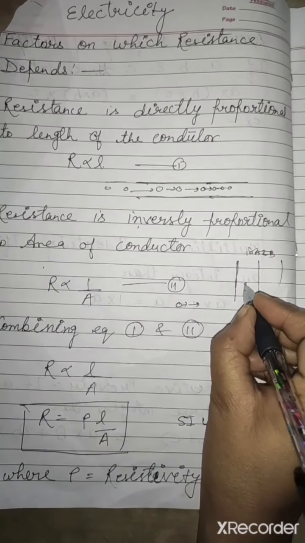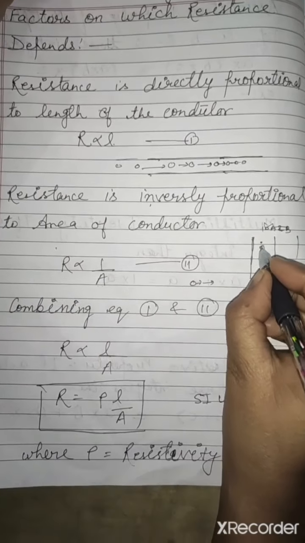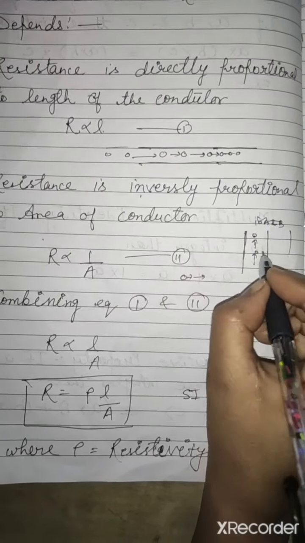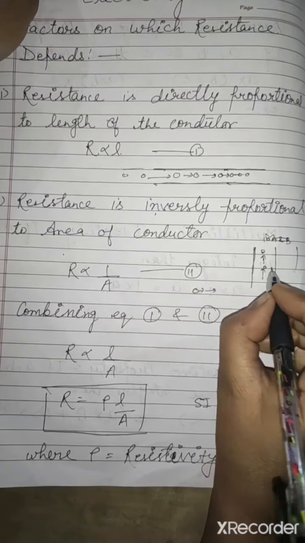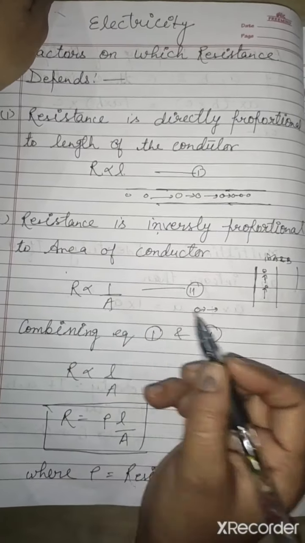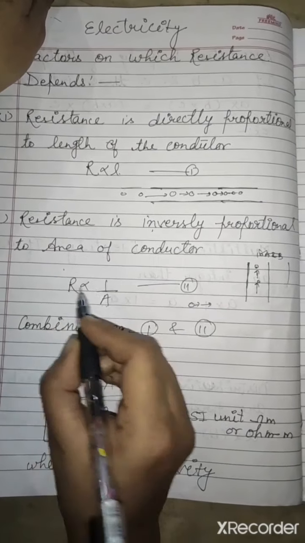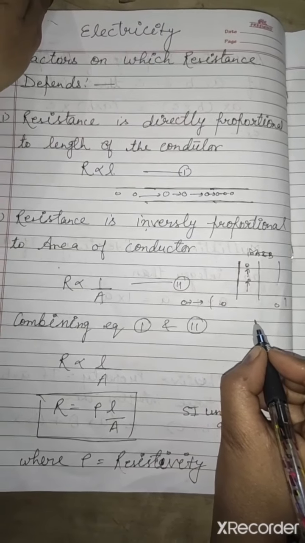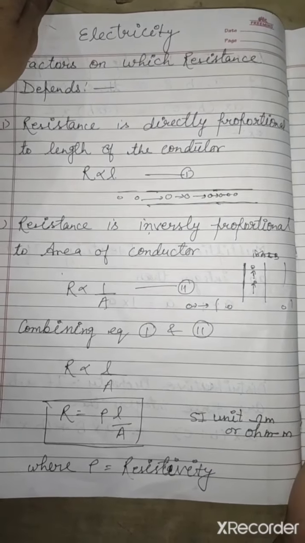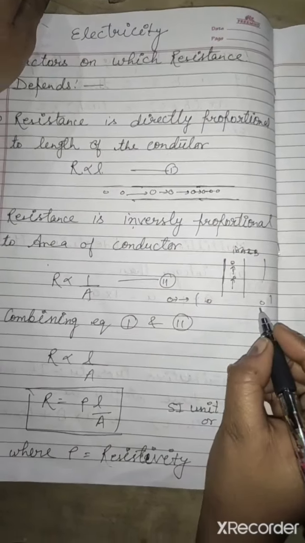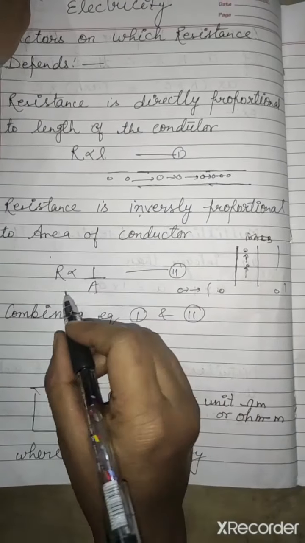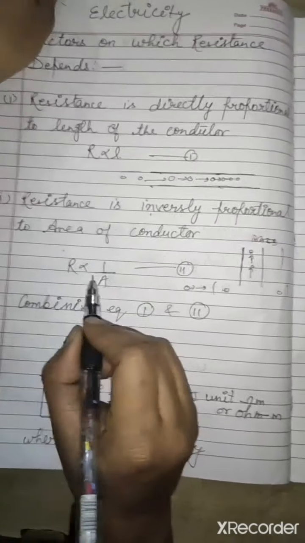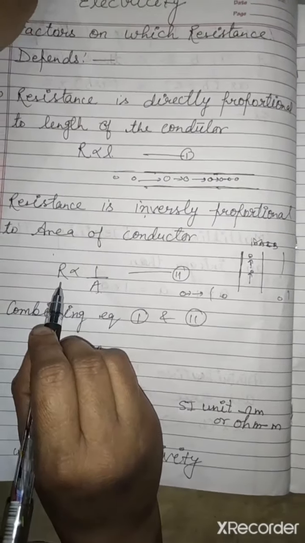Whenever we are running in the corridor, at that time we can hit each other. So at that time area is less, and if area is less we can hit each other, that means resistance is high. And when we have enough area of the playground, we are quite far away from each other, so we are not able to strike with each other, we will not hit each other, that means there will be less resistance. So if area is high, resistance is low, and if area is low, resistance is high.